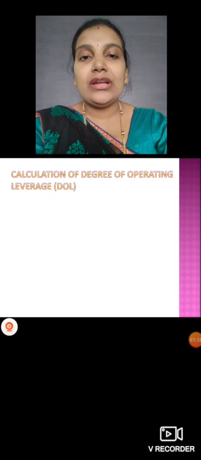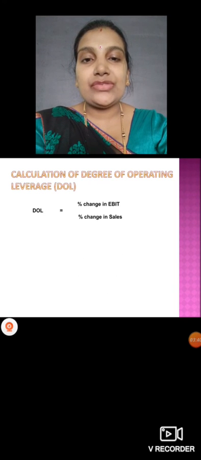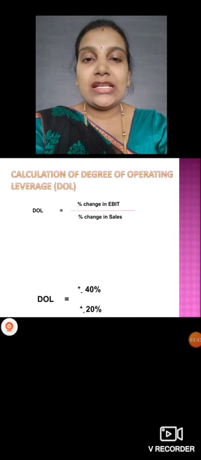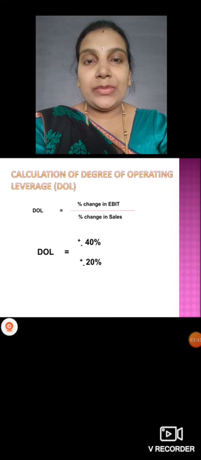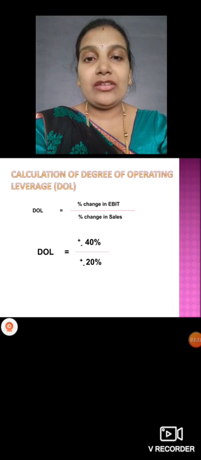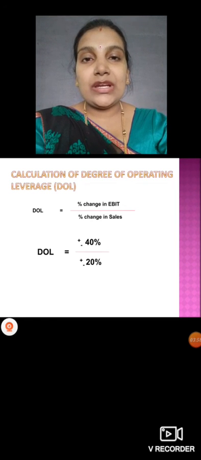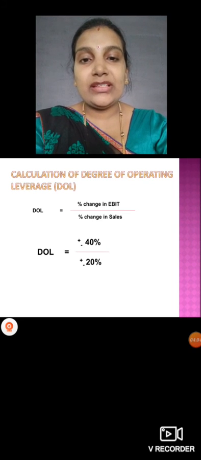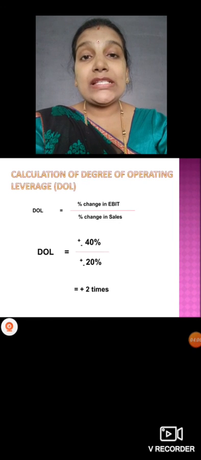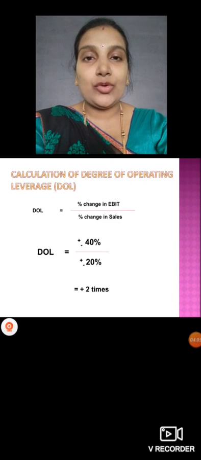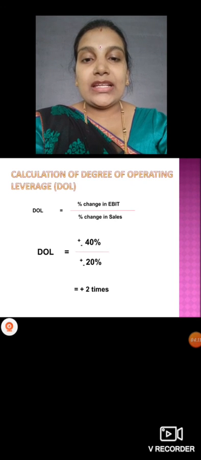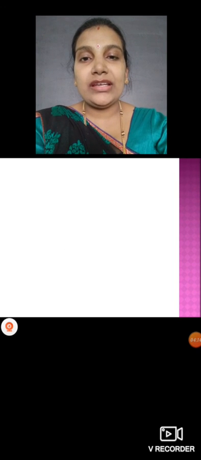So we'll check now the degree of operating leverage: percentage change in EBIT divided by percentage change in sales. So plus or minus 40% divided by plus or minus 20%, because we have both. For increase we have plus 40%, for decrease minus 40%. Here also, for increase in sales plus 20%, for decrease in sales minus 20%. So plus or minus 40% divided by plus or minus 20%. The answer will be plus 2 times, so we get 2 times as the degree of operating leverage.